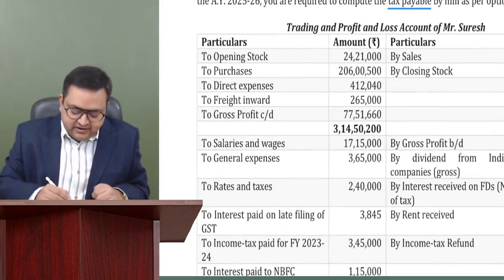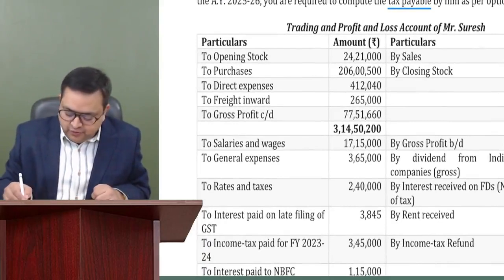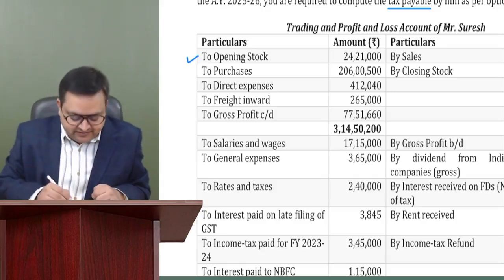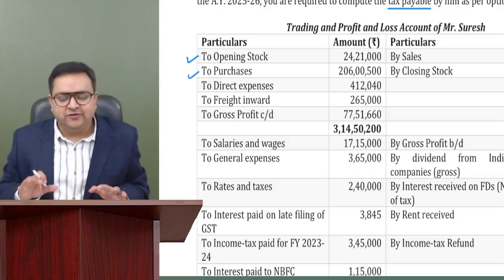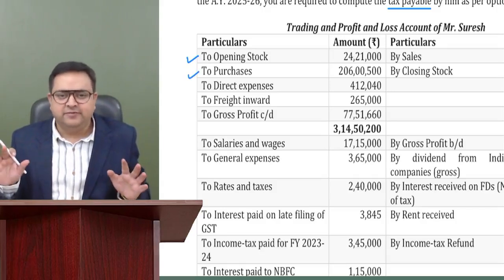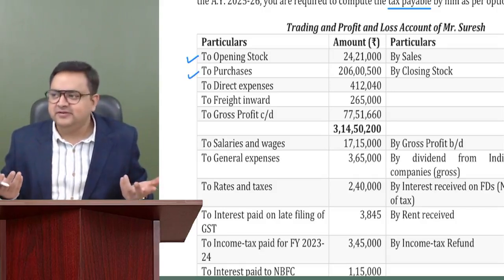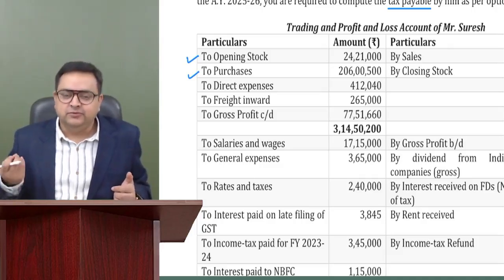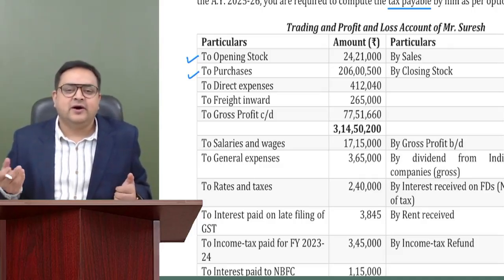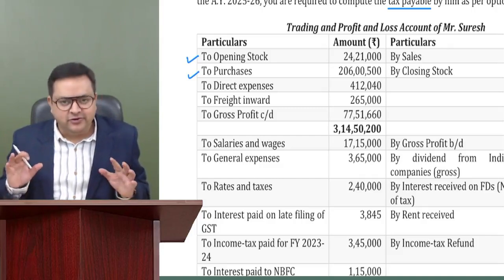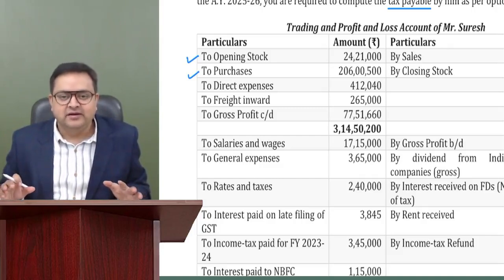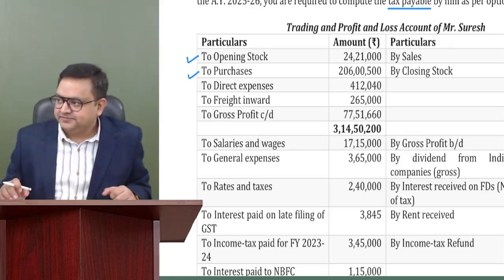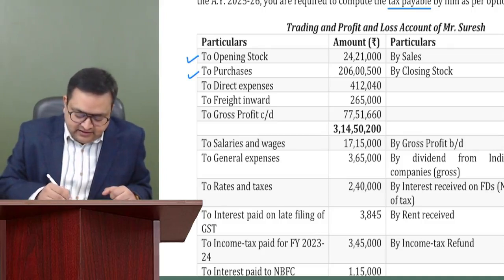So on the debit side, we have the opening stock. It's no problem. We can write the opening stock on our debit side. No issues. Purchases, on the face of it, we can allow. Purchases are a normal business expense. And even if I ask in which section it is allowed, most of you can tell me that it is allowed under section 37. Although you don't have to quote this section number anywhere, you all know that purchases is allowed under section 37. Correct. Then direct expenses.